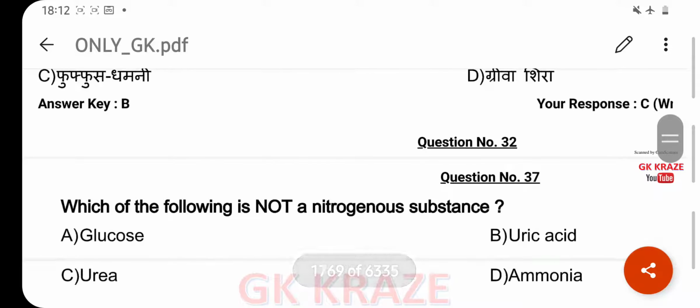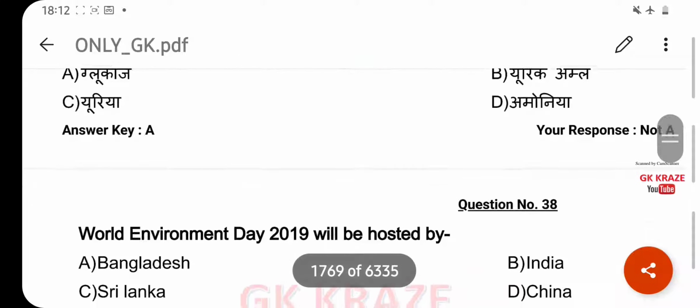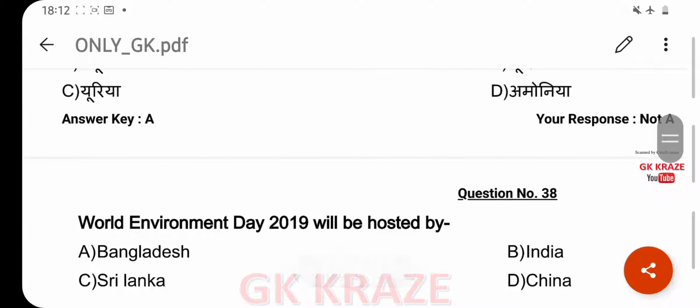Which of the following is not a nitrogenous substance? Your right answer is glucose. Option A. World Environment Day 2019 will be hosted by? Your right answer is China. Option D.